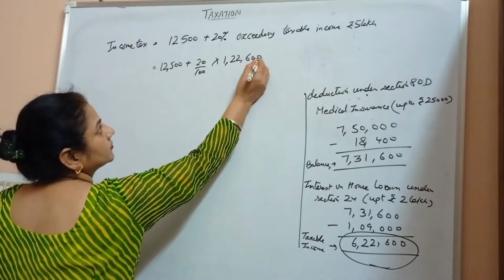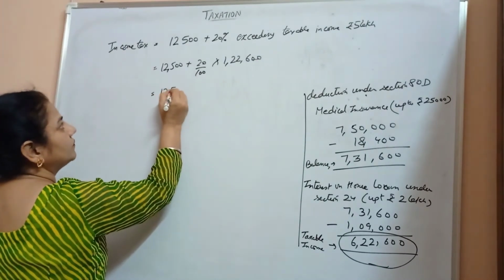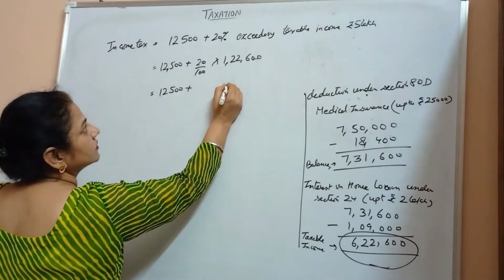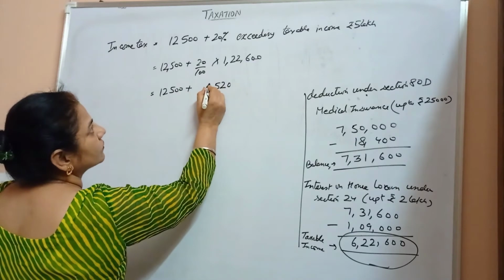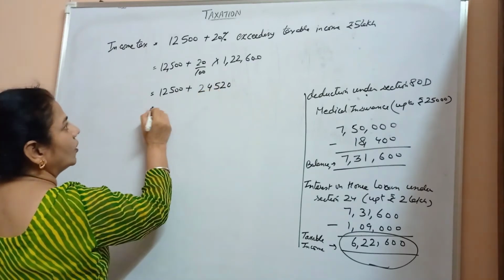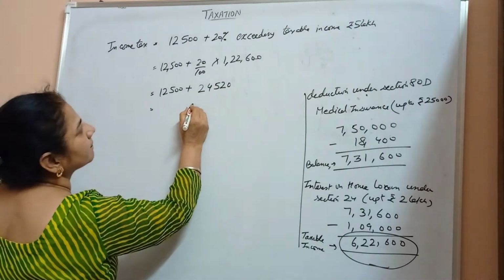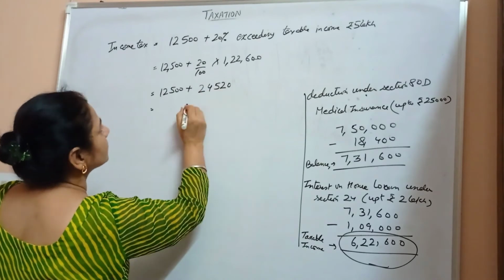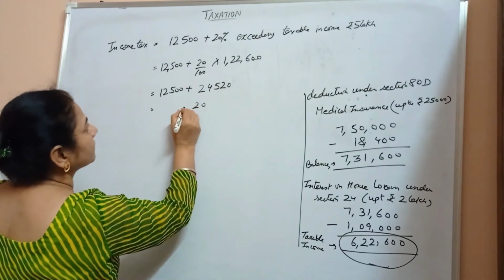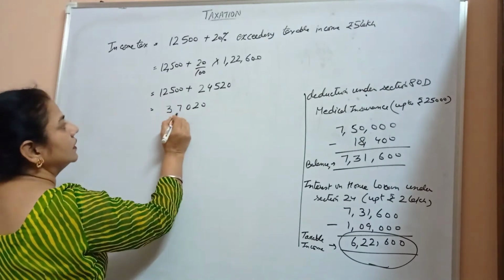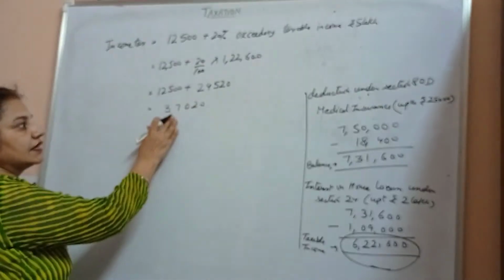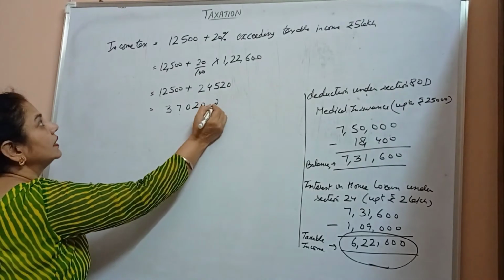So we get 12,500 plus 20% of 1,22,600, which is 24,520. On adding all these, we get 37,020 rupees as income tax.